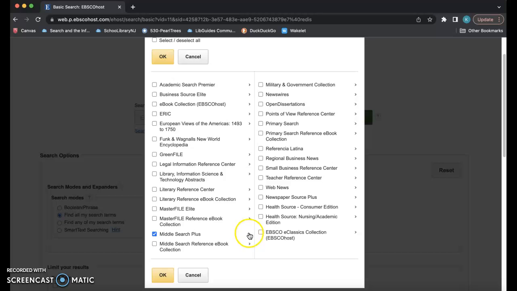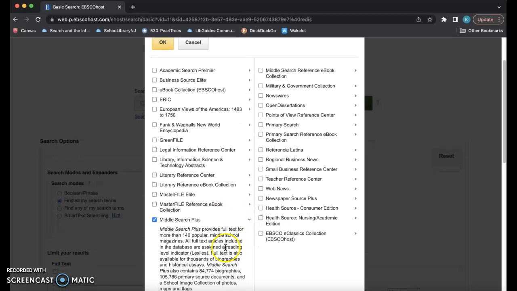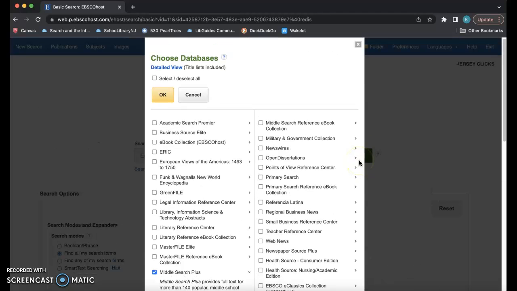Middle School Plus, the database we'll be using today, provides full text for more than 140 popular middle school magazines. They also include reference ebooks and a large amount of primary source documents and videos. The database hits on topics like history, current events, science, and sports. Curating a proper search is essential in the gather phase of guided inquiry. Students are locating, evaluating, and using information that leads to deep learning.